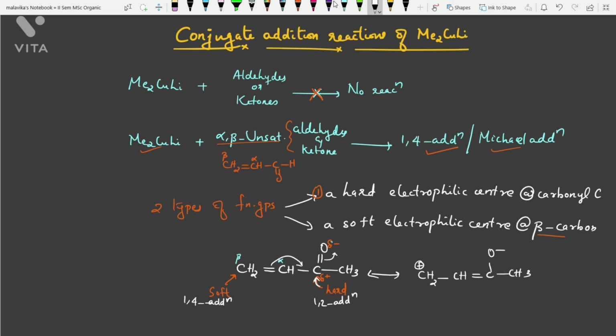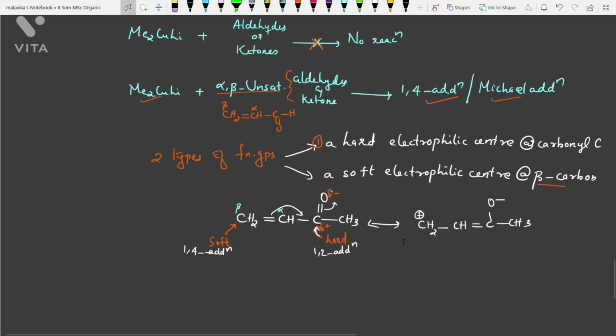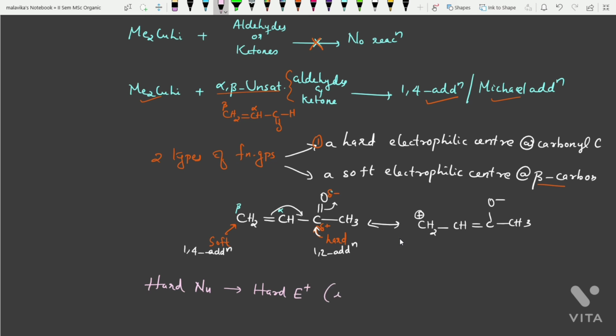So in the case of alpha beta unsaturated carbonyl compounds, a hard nucleophile tends to react at the hard electrophilic site, that is, at the carbonyl carbon.